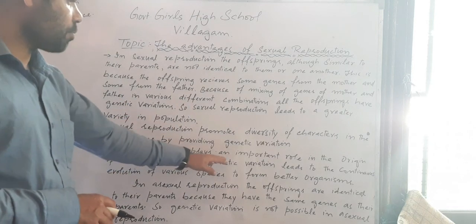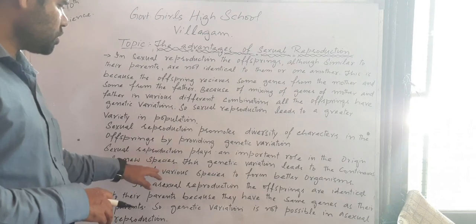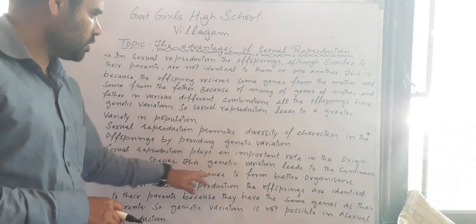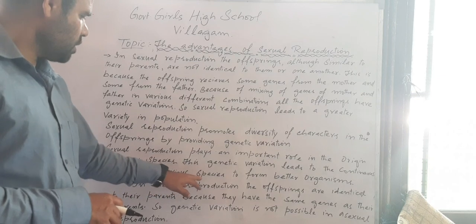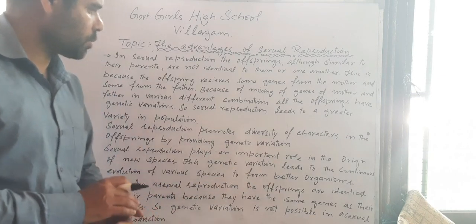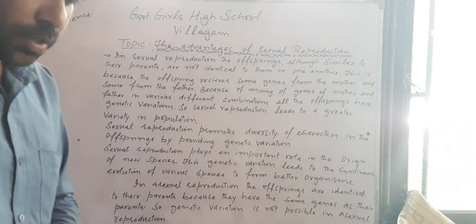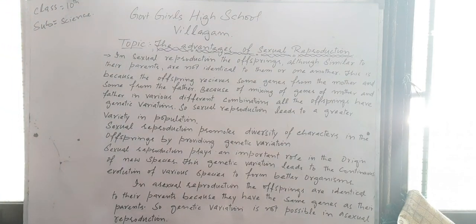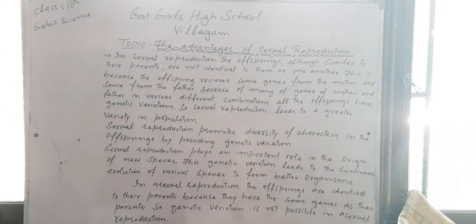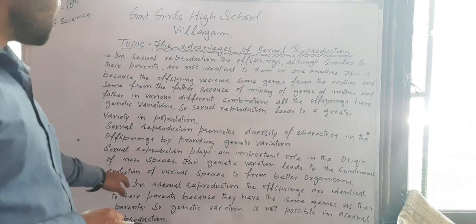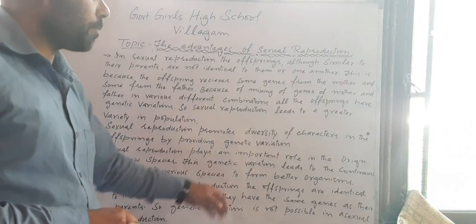Sexual reproduction plays an important role in the origin of new species. This genetic variation leads to the continuous evolution of various species to form better organisms. Sexual reproduction, as you know, contains genetic variation due to the combination of different gametes from different organisms, and the genetic variation leads to the continuous evolution of various species to form better organisms.